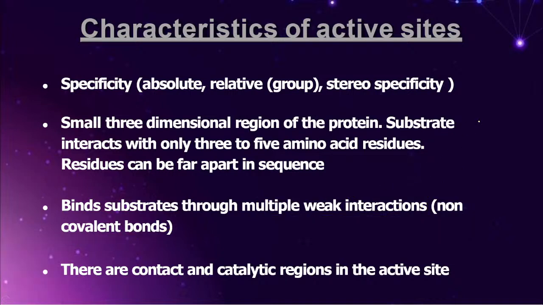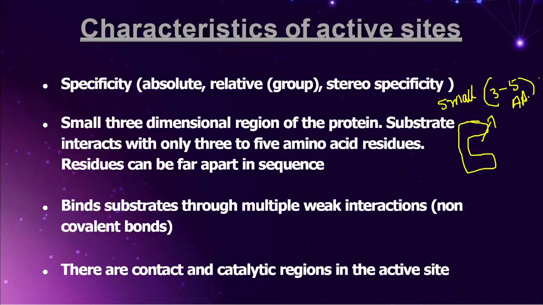And another important statement every one of you has to remember compulsorily is how many amino acids will come close together and form this particular active site. As I already told all of you, friends, the active site is very small. This small active site is actually made up of 3 to 5 amino acids only.